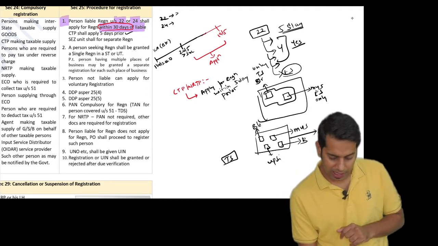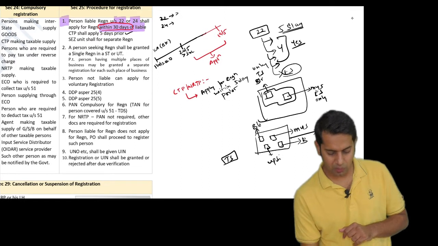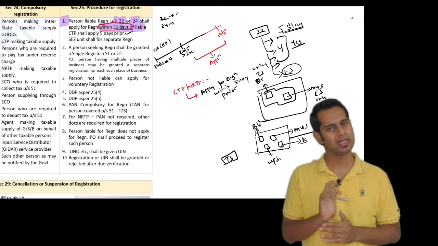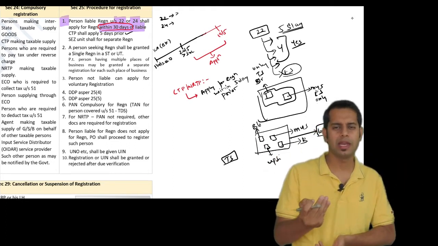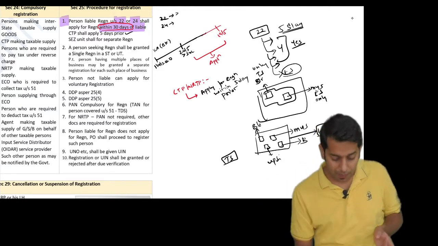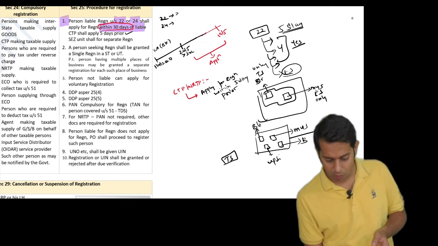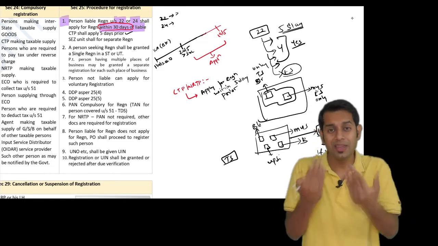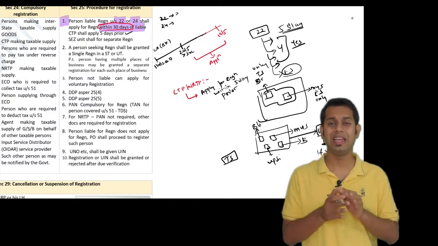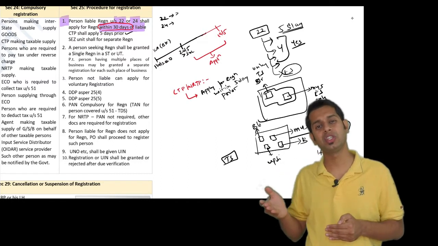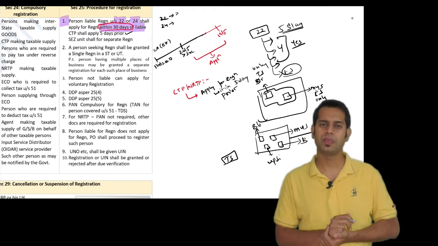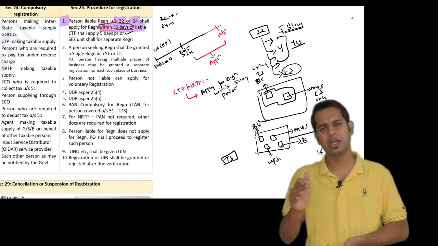The law says you can take single registration. You can take single registration for all the different types of supply which you are making in a state. That will be sufficient. Law is telling don't take separate registration. But however, if you want separate registration for all these different units, you can take separate registration. The law is giving leniency for you to take separate registration for multiple places of business.